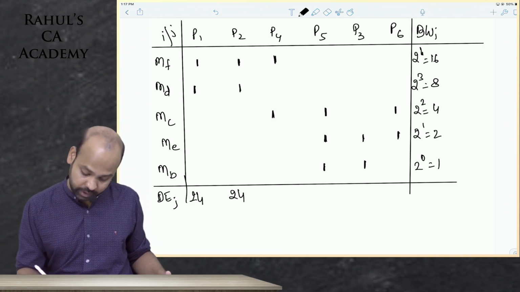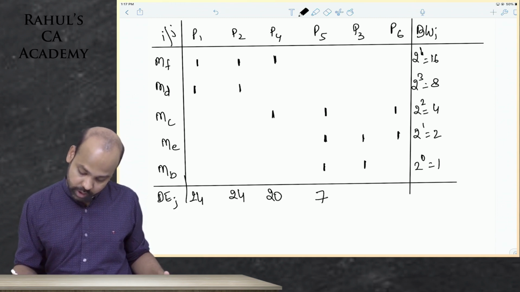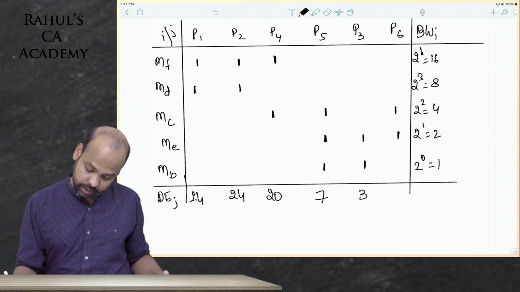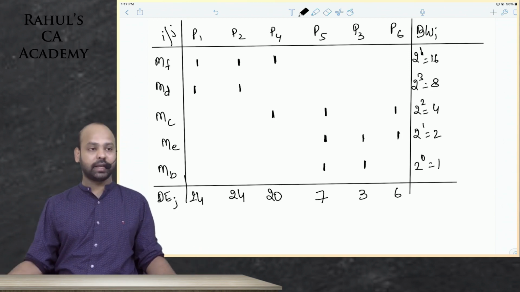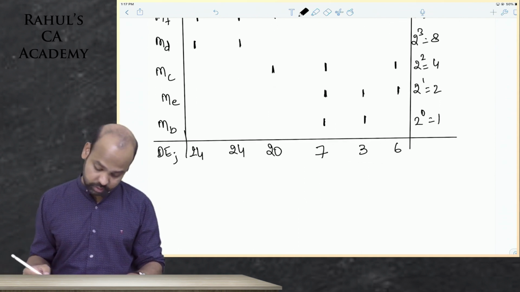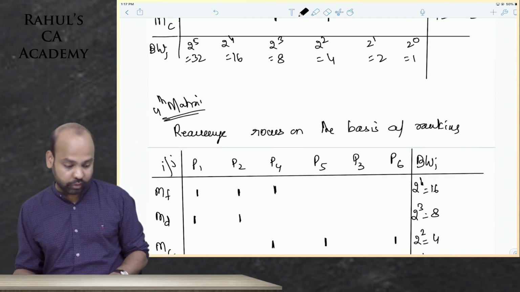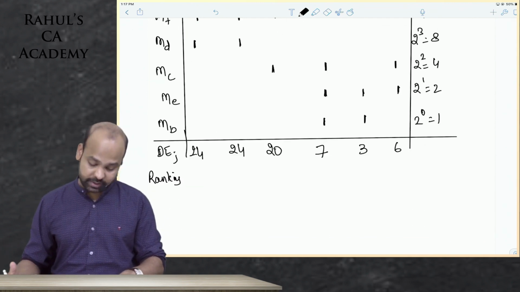16 into 1 plus 4 into 1 is 20. 4 ones, 2 ones, 1 ones, 7. 2 into 1 and 1, guys, is 3, and correct, and 4 into 1 and 2 into 1 is 6. So there is an interchange again, beta. Yes, guys, I thought this was the end of the solution. Ranking, guys, this was our fourth matrix, beta, but then we still have to interchange them.